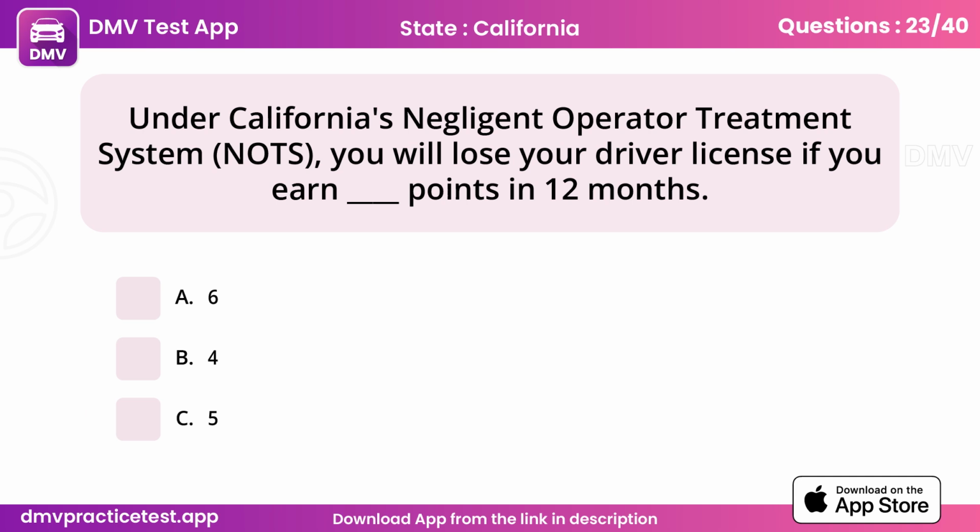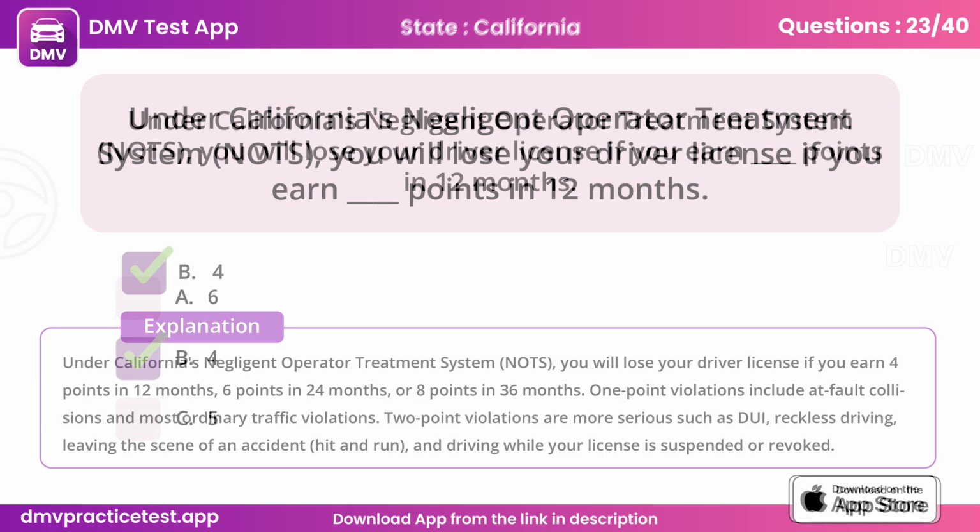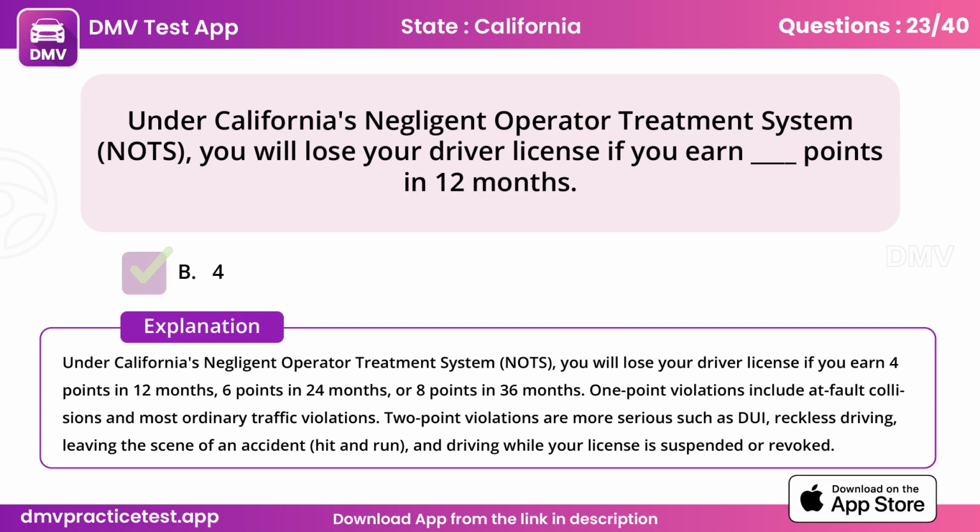Question 23. Under California's Negligent Operator Treatment System, NOTS, you will lose your driver license if you earn how many points in 12 months? B. 4. Under NOTS, you will lose your driver license if you earn 4 points in 12 months, 6 points in 24 months, or 8 points in 36 months.